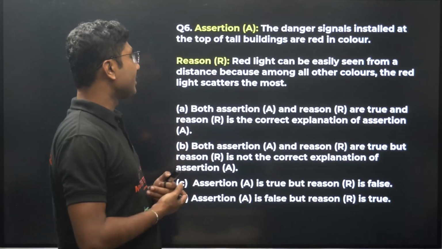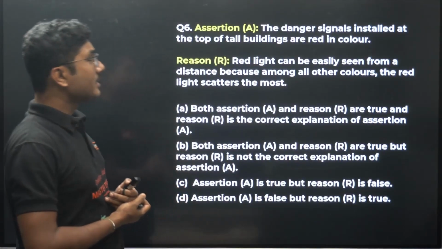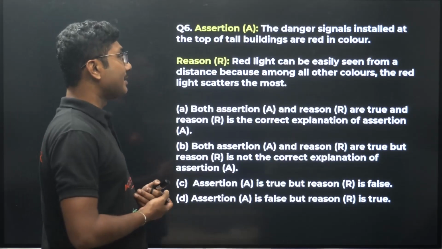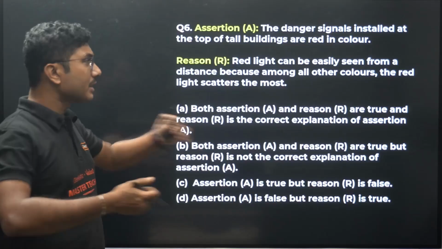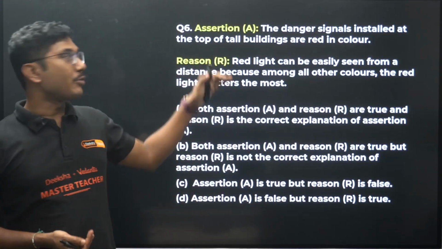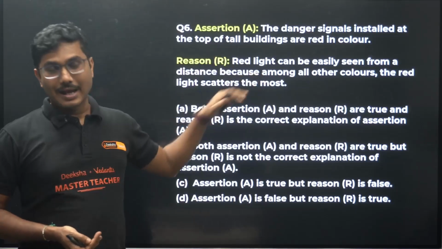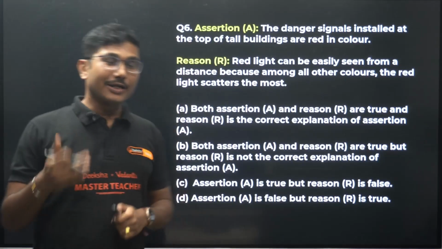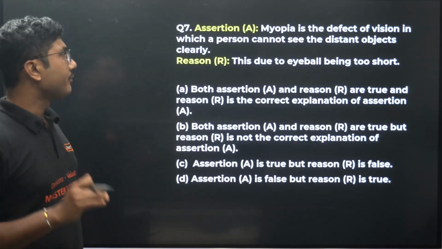So again, assertion and reason based question. The danger signal installed in the top of the tall building are red in color. The red light can easily be seen from a distance because among all the colors the red light scatters the most. So this is also a very important type of question. Now again, the reason is false anyway, but red light related questions are also very common from this chapter.